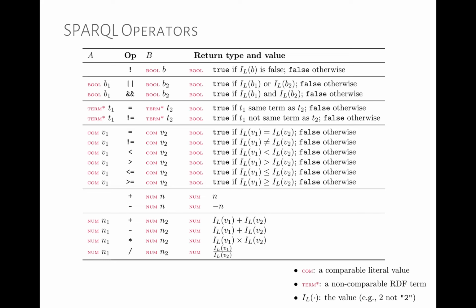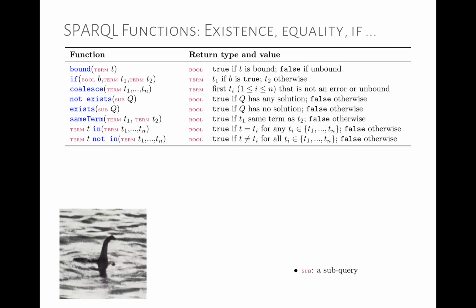Yeah. So we have some explanation here of the types. We also have functions for existence, equality. Just to mention that I'm kind of cheating slightly because some of these are in SPARQL 1.1. This is not all pure SPARQL 1.0, but it's just easier to present everything now. We have existence, equality, if, so we can check if the value is bound. We have a conditional, if some condition, then return this value, otherwise return this other value. This is a ternary operator.